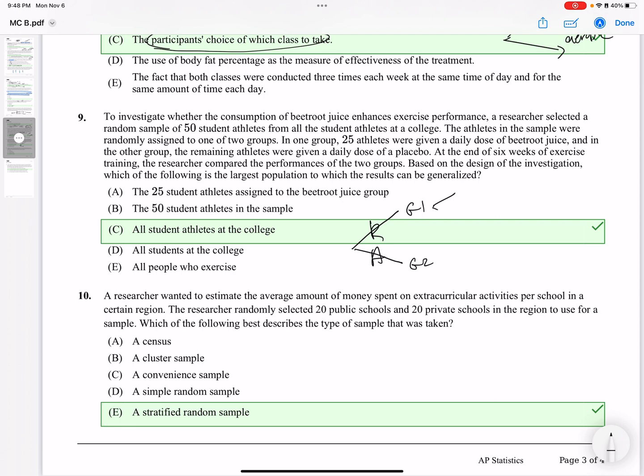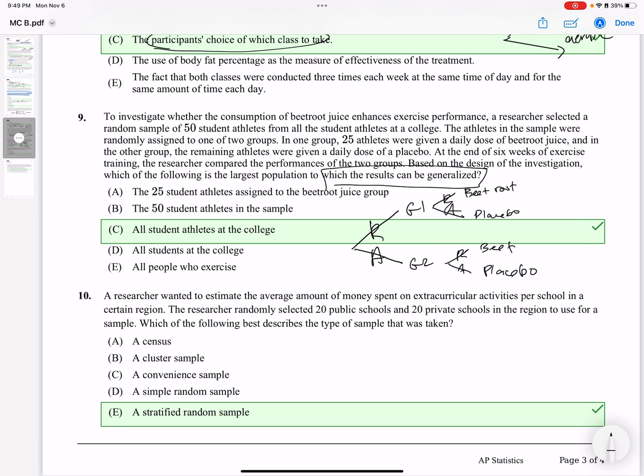And the other group, 25, got a placebo. And then I randomly assign it, so 25, and it says which results can be generalized.